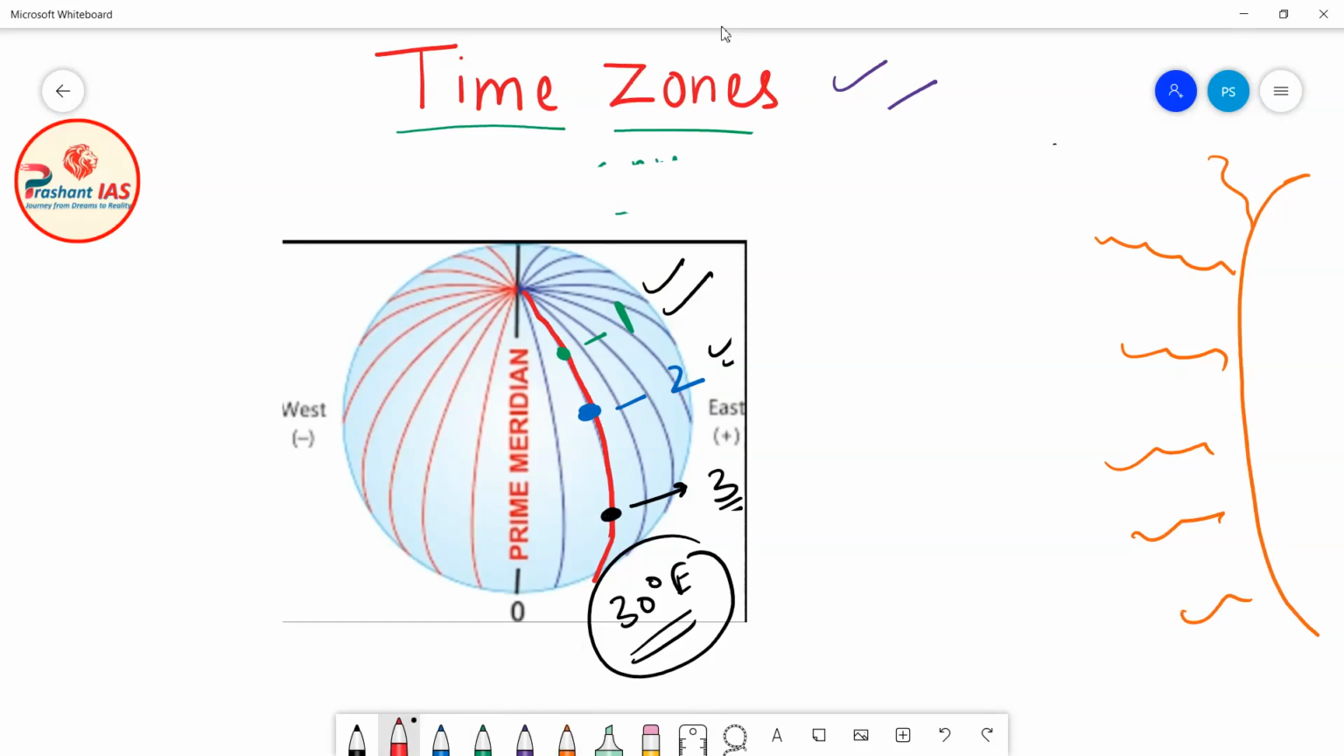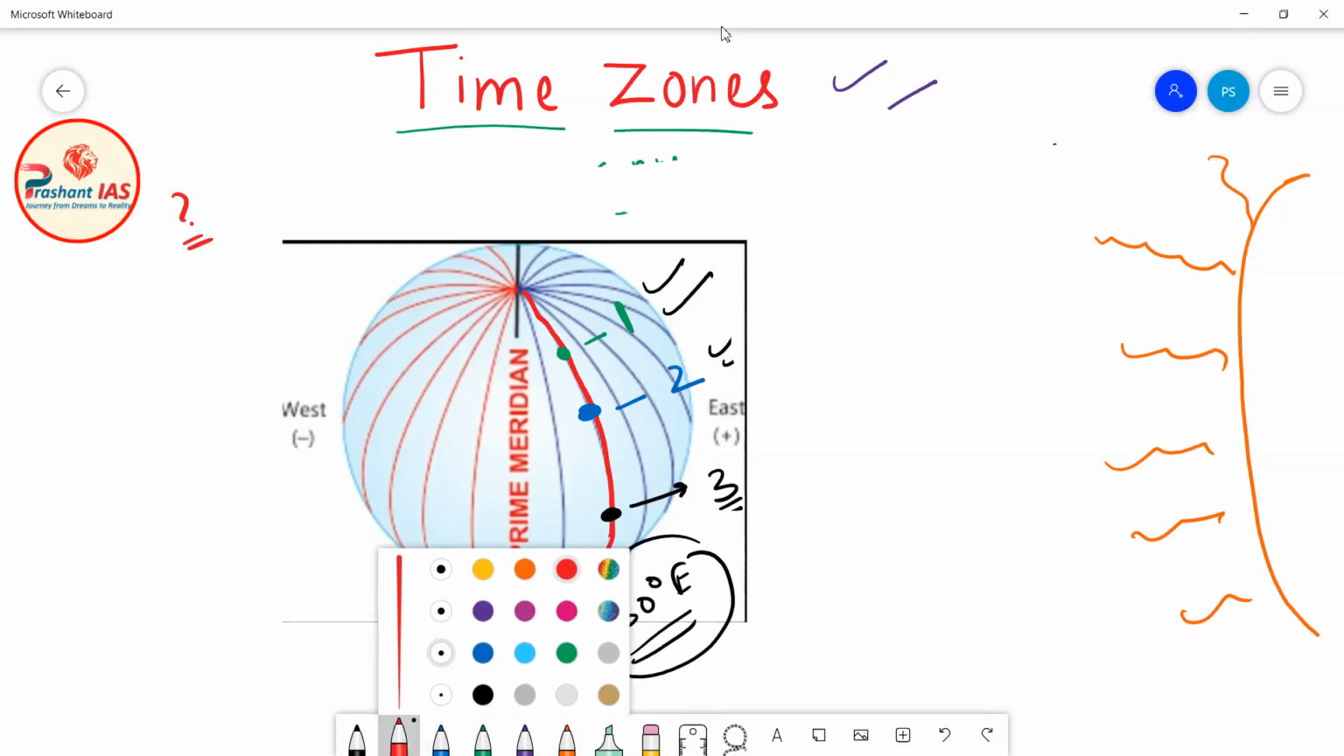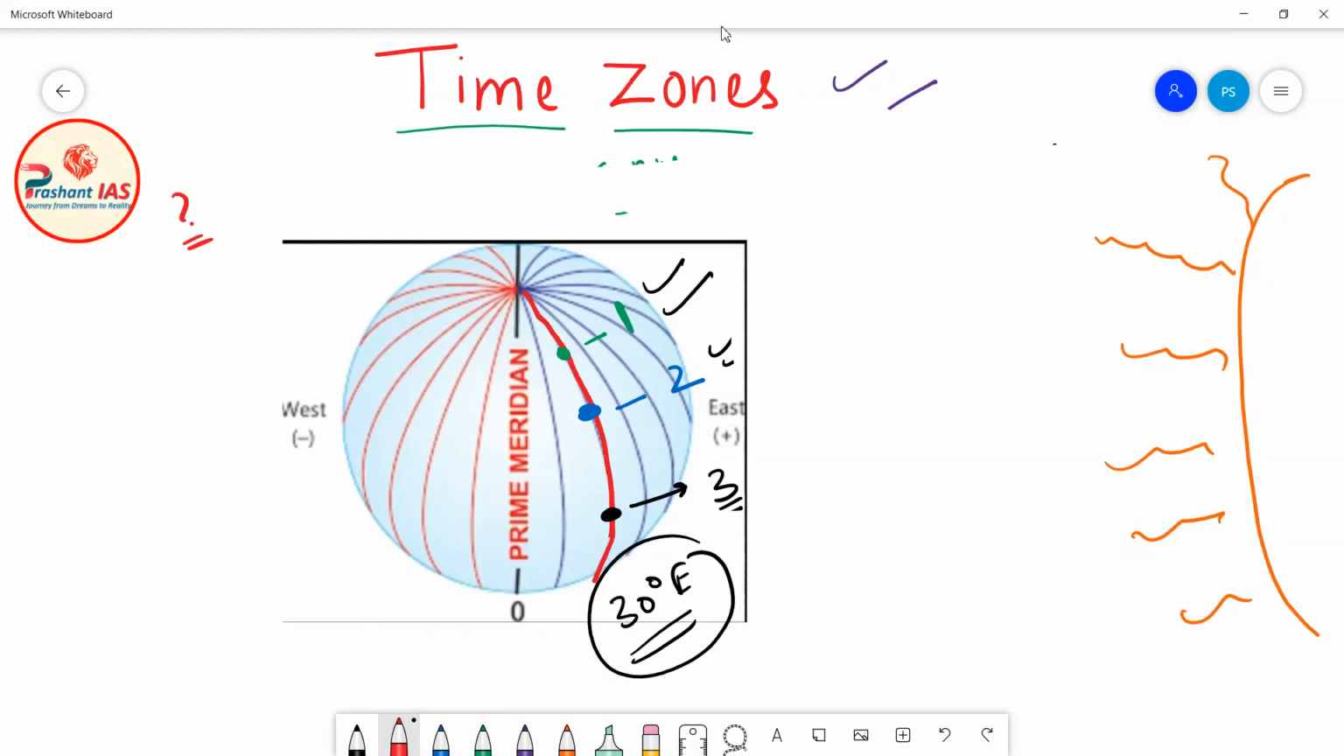Now there is one more question for you, which I have taught you in the previous classes: what is the direction of rotation of earth? In the previous classes I told you that the earth rotates from west to east. Means in this direction the earth rotates.